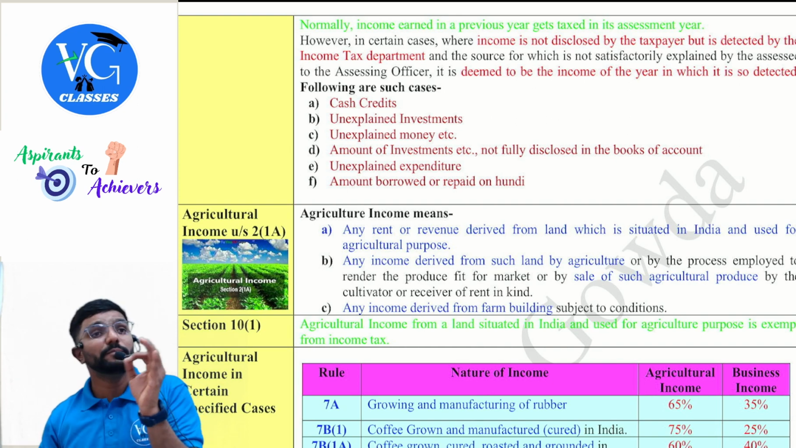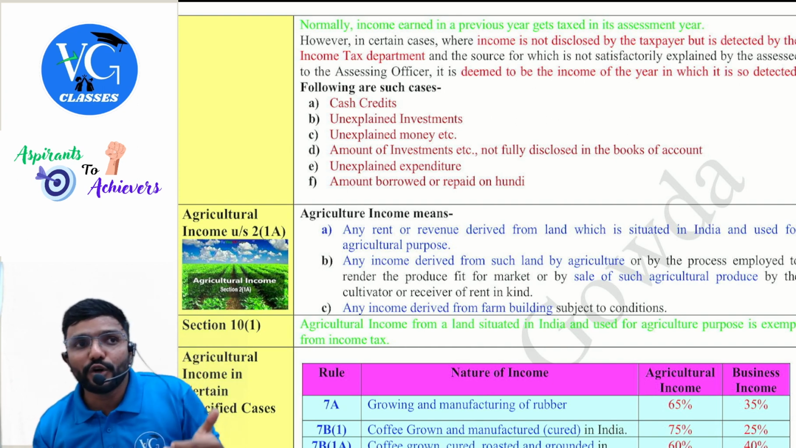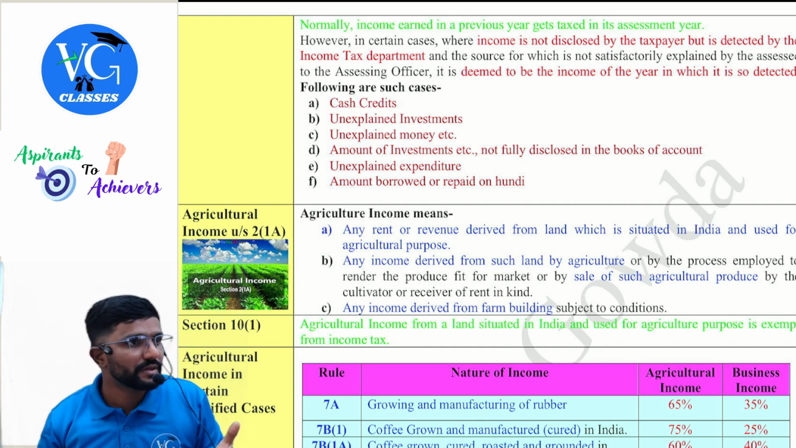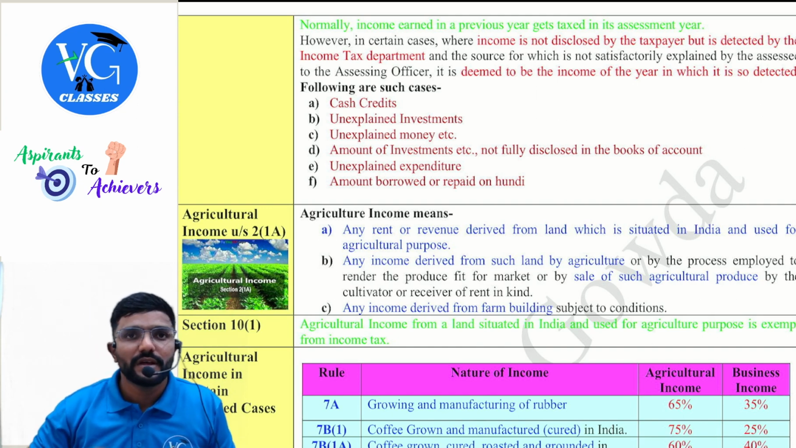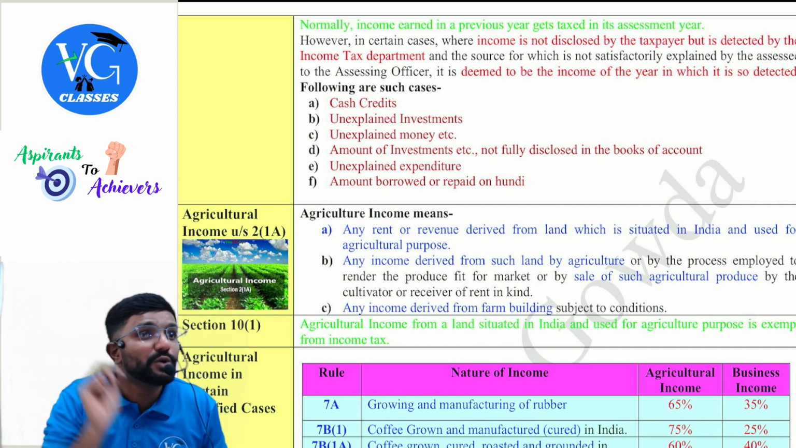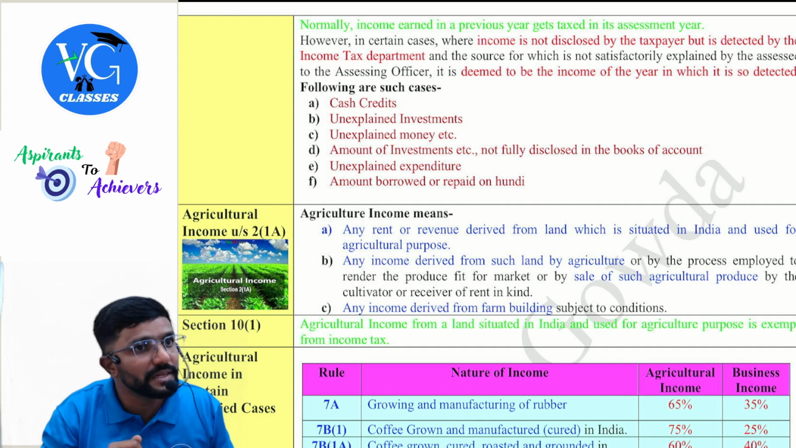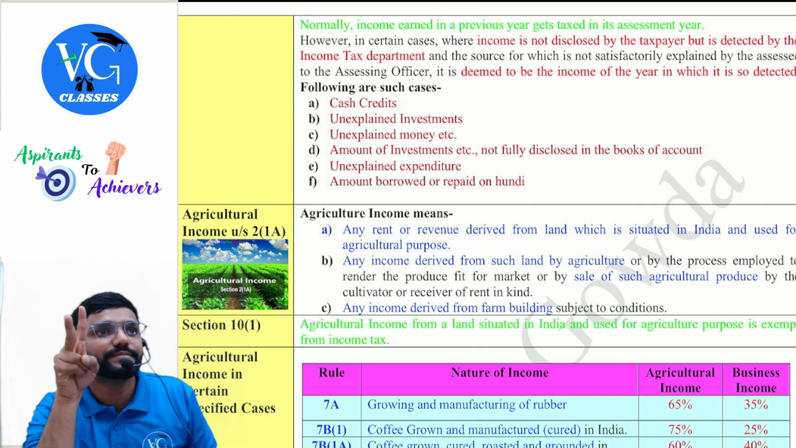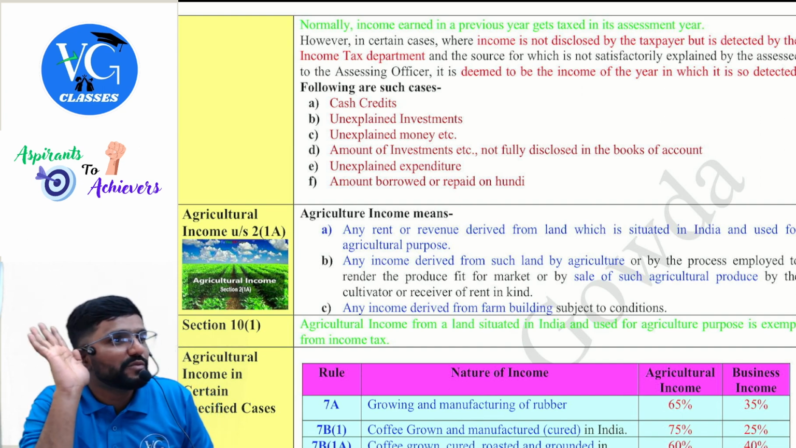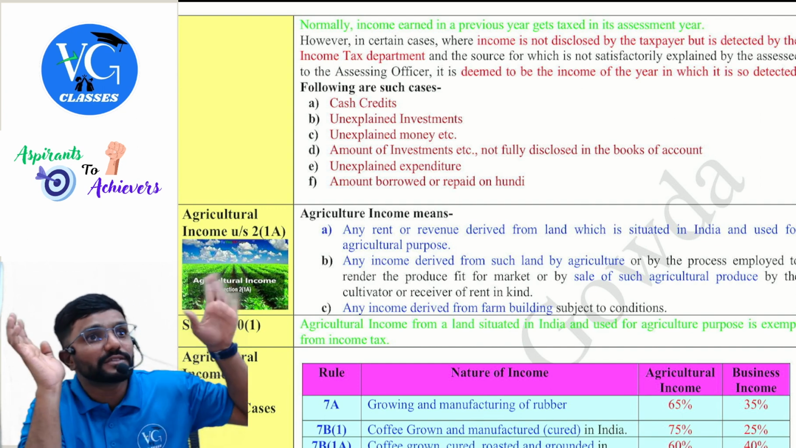Next, important. I borrowed 10 lakh from you in cash. Is it my income? Yes. I repaid you 12 lakh, including 2 lakh interest. Is it again my income? Yes, but only 2 lakh. The principal amount will be ignored now because it was already taxed when I received it.